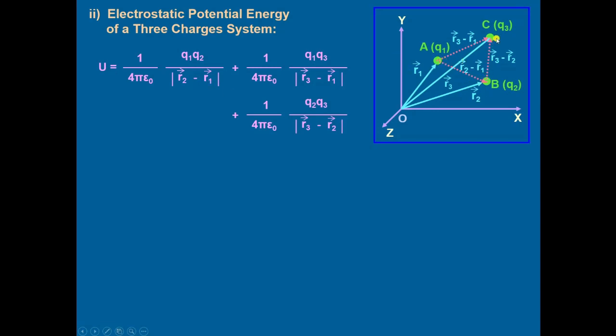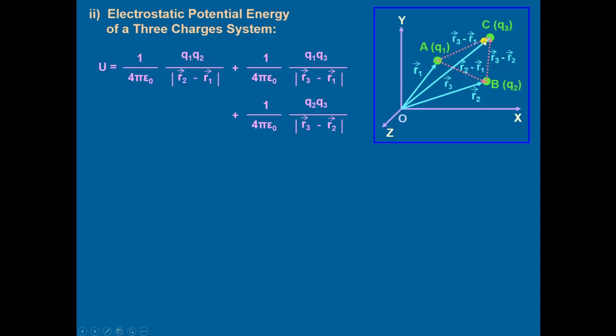And then to bring q3, work is done against the force experienced in the field of q1, then the work done will be equal to 1 upon 4 pi epsilon naught multiplied by q1 q3 divided by R3 minus R1.